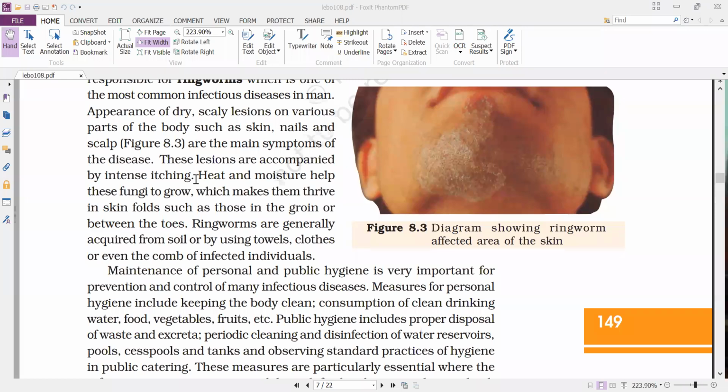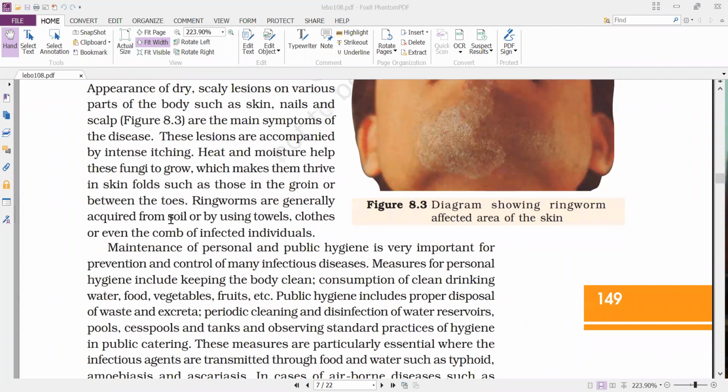And next, ringworms are generally acquired from soil, using towels, clothes, or even the comb of infected individuals. Suppose the fungal infection is present on the scalp, then the person will comb and leave it.